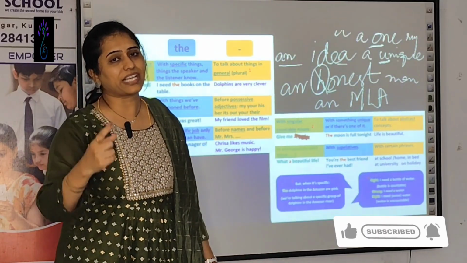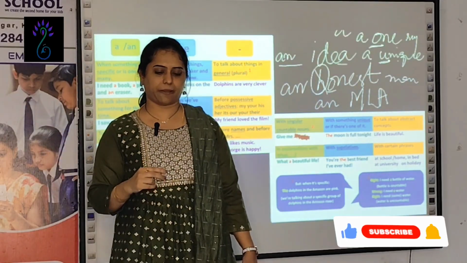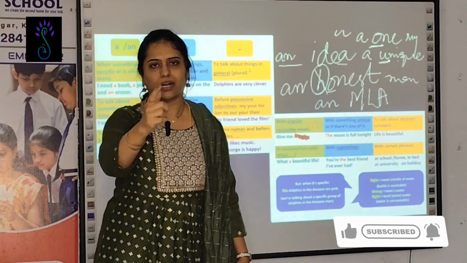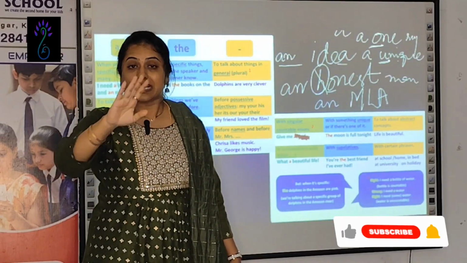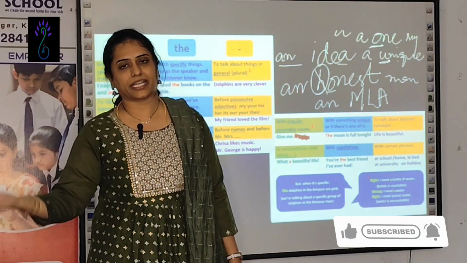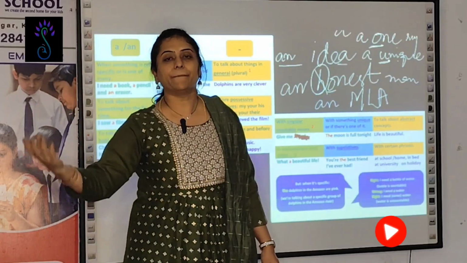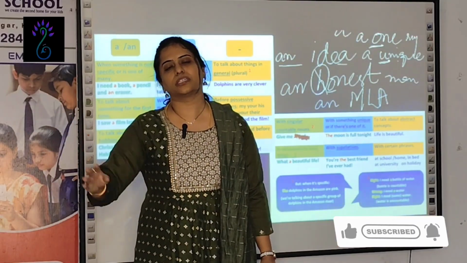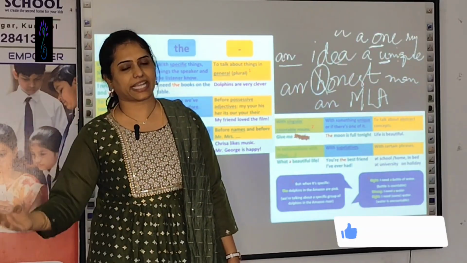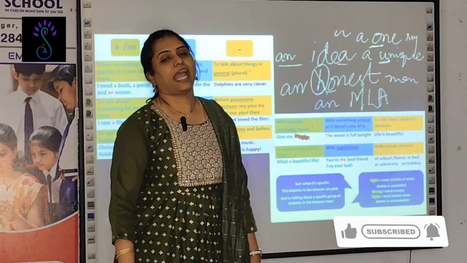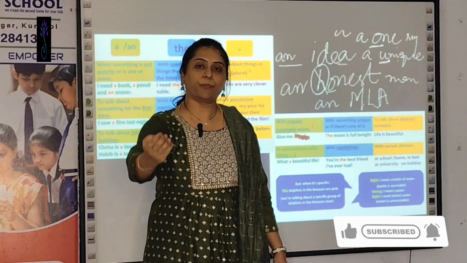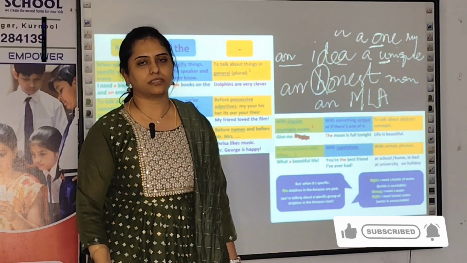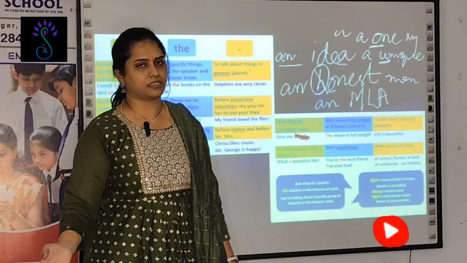And when you are using this for the second time, for example, he went to a park. First time, a park. The park, second time when park comes again, the park was beautiful. When you are using it for the second time, use the. And when you are using that for plurals, the books, the pencils, the articles.